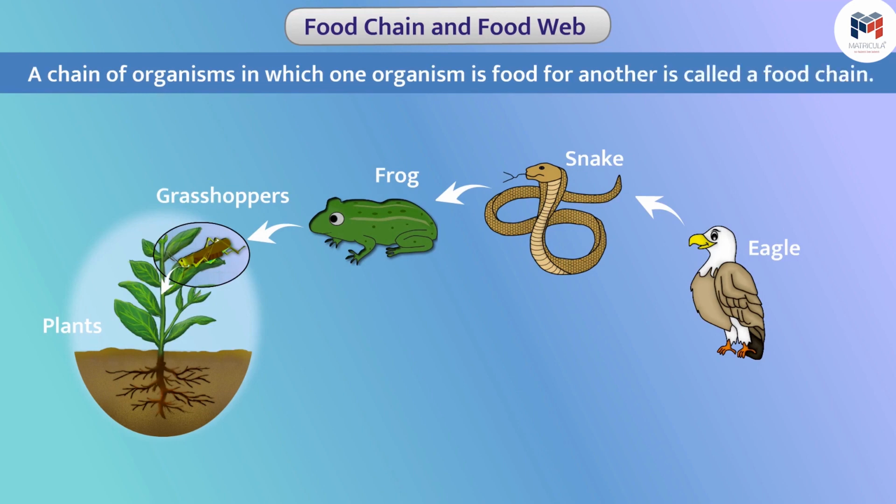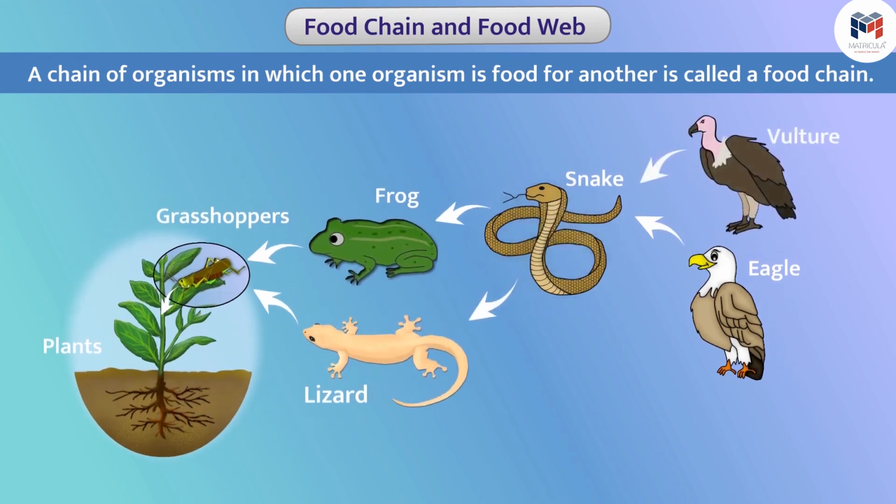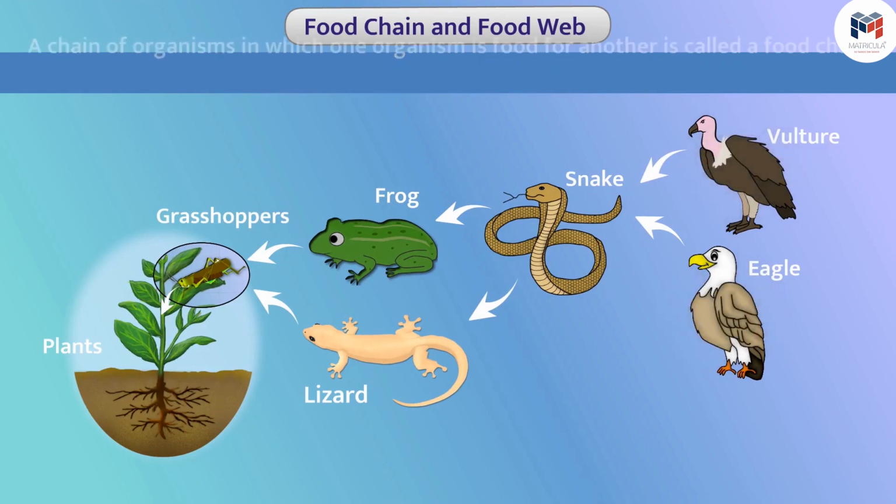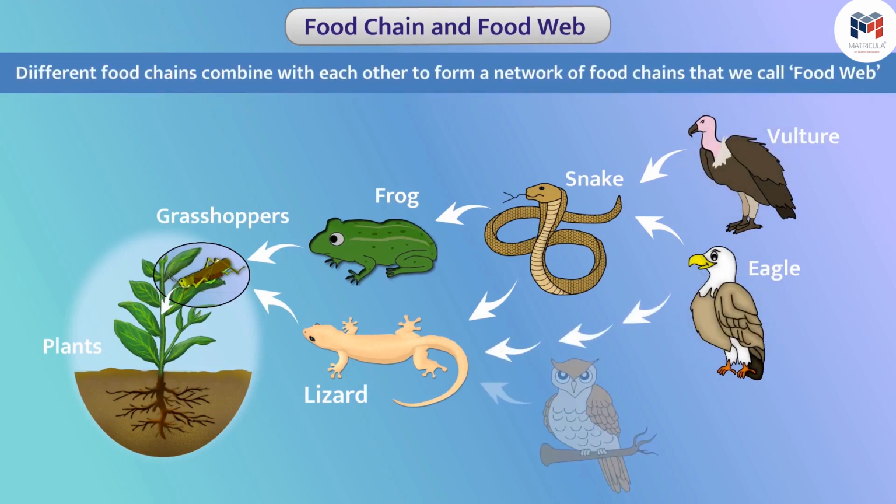The length of different food chains is also different. Basically, an organism eats more than one organism and is itself eaten up by more than one organism. In this way, different food chains combine with each other to form a network of food chains that we call food web.